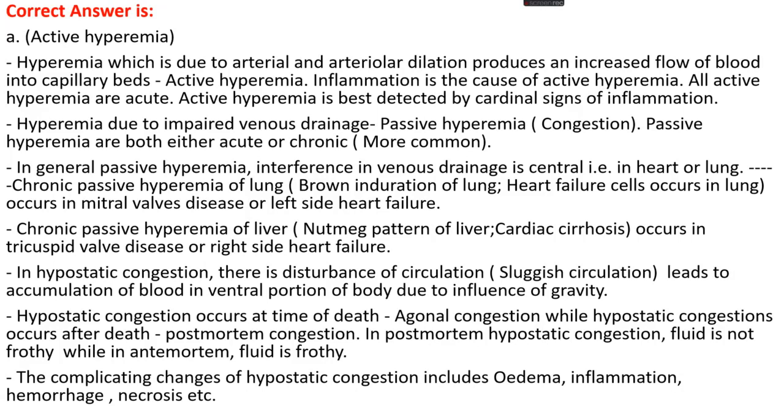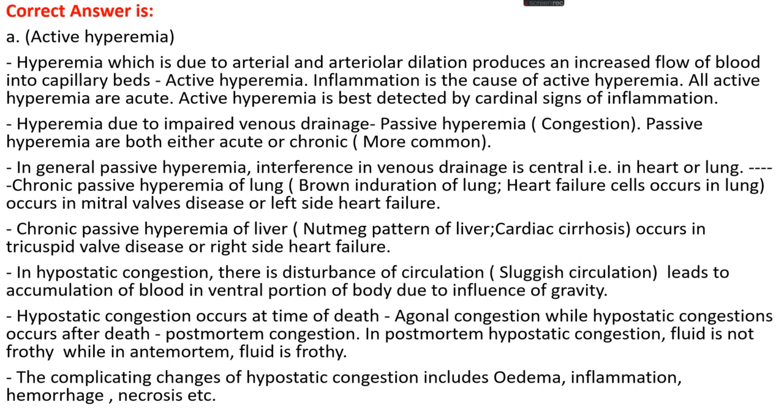Chronic passive hyperemia of the lungs leads to brown induration of the lungs, and heart failure cells are seen in the lungs. It occurs due to either mitral valve stenosis or left-sided heart failure. Chronic passive hyperemia of the liver causes the nutmeg pattern of the liver and then cardiac cirrhosis, which mainly occurs when there is tricuspid valve stenosis or right-sided heart failure.